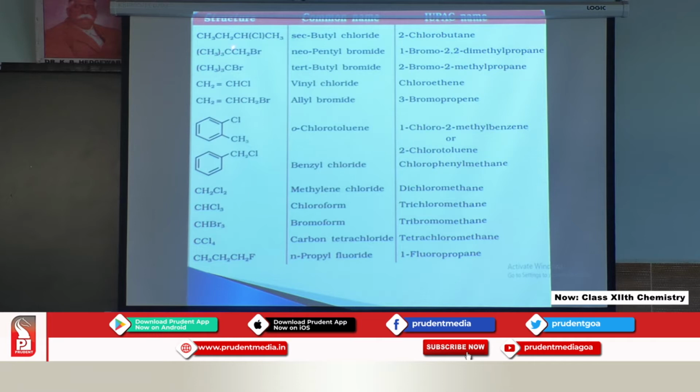First one is the secondary butyl chloride. If you look at this carbon, this is a secondary carbon, because 2 alkyl groups are attached. One is the ethyl group and one is the methyl group. So, this carbon becomes a secondary carbon, and the common name is sec-butyl chloride, or 2-chlorobutane. In this way, some examples are given, with their common names and IUPAC names.